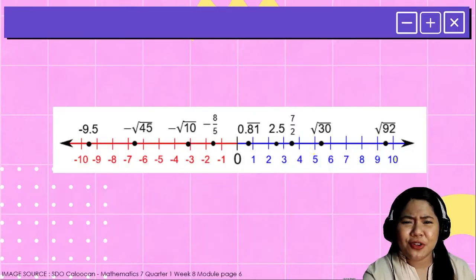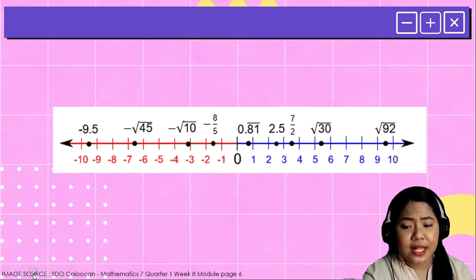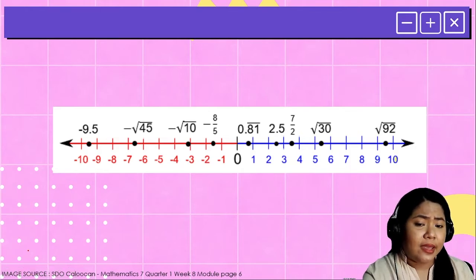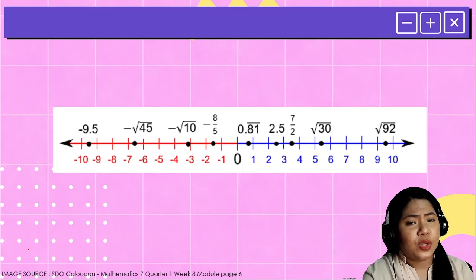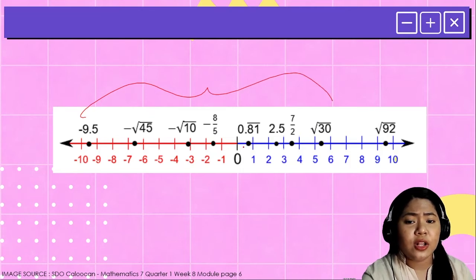Of course, in order for you to do that, you should be able to learn how to compare real numbers. Like in this figure, we have different given real numbers. We can easily identify which is bigger or which is smaller. Why? Because the real numbers are already plotted on the number line.